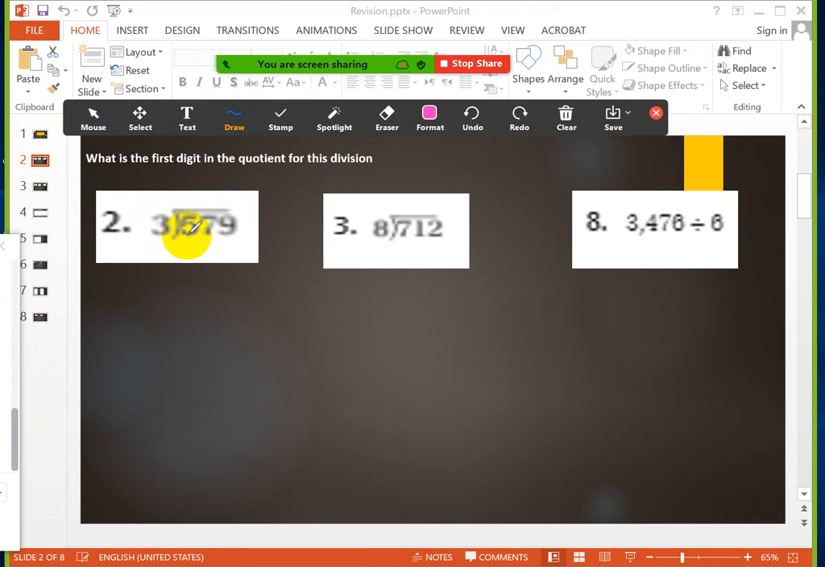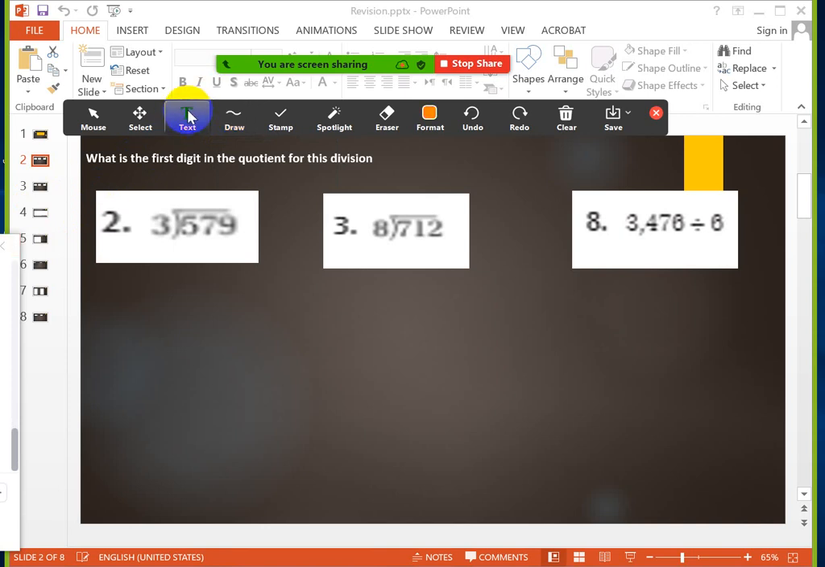Okay, so you remember I have to know the first digit in the quotient. Girls, this is the question. What is the first digit in the quotient? That means I want you to tell me what is the first digit. It will be a tens, it will be a ones, it will be a hundreds. This is the question. So you have to read the question first. You have to read the question. After that,